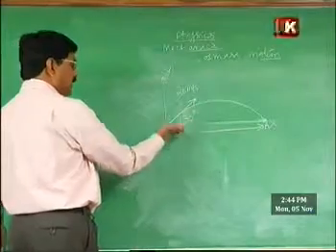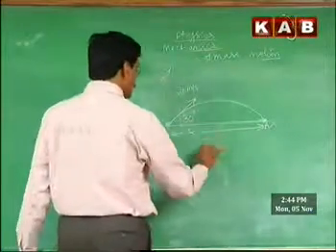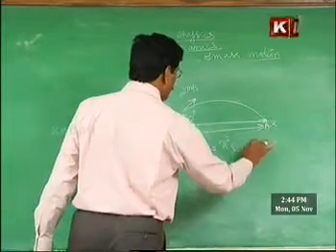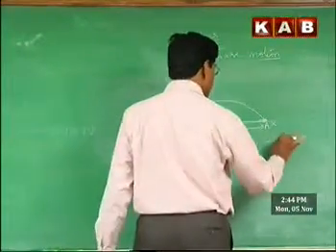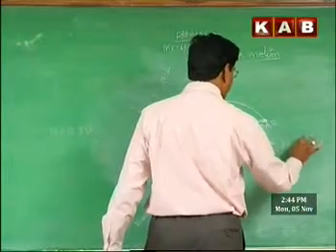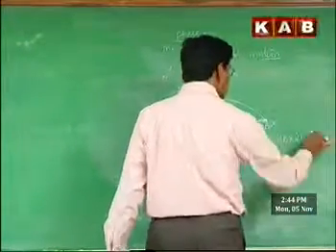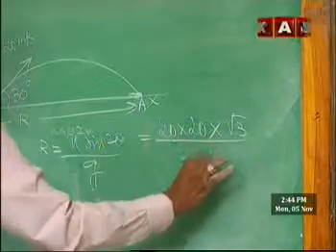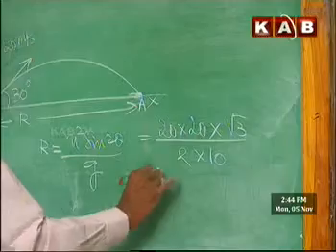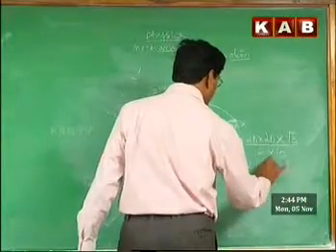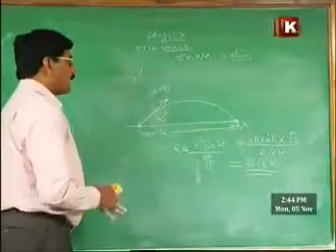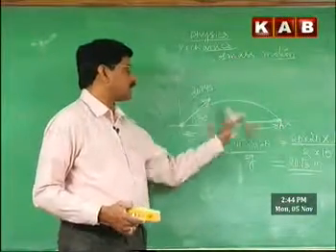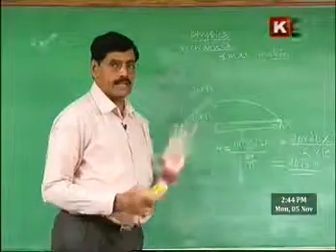First we can calculate the horizontal range. How much is the horizontal range? U square sine 2 theta by g. From this, 20 into 20, sine 2 theta is sine 60 degrees, which is root 3 by 2, into g, 10 meters per second square we are considering. So 20 root 3 meters. The hand grenade will land after traveling a parabolic path at a point A.